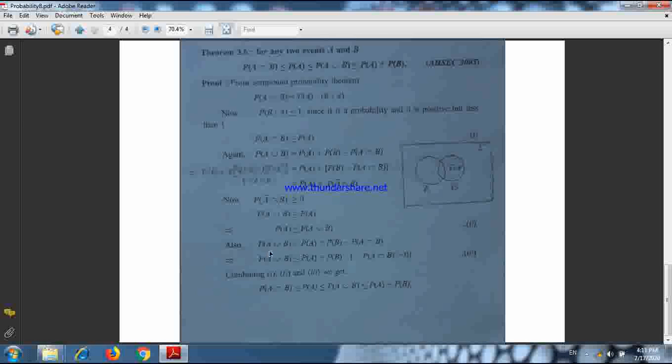Now again we write this one, P(A union B) equals P(A) plus P(B) minus P(A intersection B), and P(A union B) is less than or equal to P(A) plus P(B). How can we write that? Because the quantity P(A intersection B) is greater than or equal to 0. So ultimately combining these three results, we can conclude that P(A intersection B) is less than or equal to P(A), which is less than or equal to P(A union B), which is less than or equal to P(A) plus P(B).